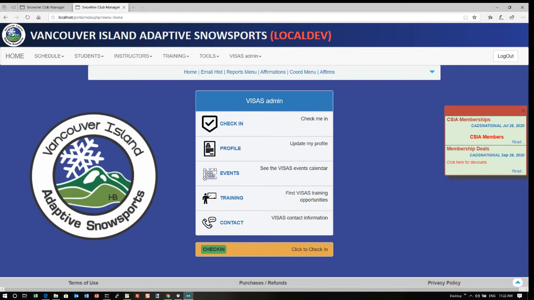Hi guys. In response to some of the COVID requirements that are coming out across the country, we're rolling out some functionality in Snowline that should help you. What I'm going to show you here is primarily in response to the requirement that everybody who comes up to participate in snow sports has to have signed a waiver that says they're not liable to be a COVID-19 spreader.